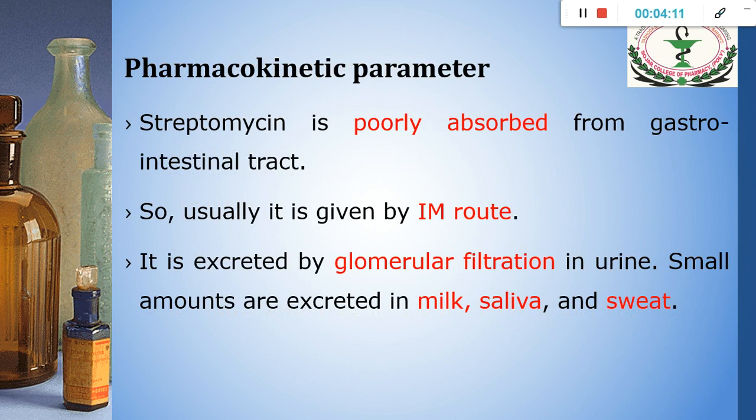Now pharmacokinetic parameter. The streptomycin is poorly absorbed from the GI tract. So mostly it is given by IM route, and the drug is excreted by glomerular filtration in urine. Also a small amount is excreted in milk, that is the milk of the mother, then saliva and sweat. And because the drug is excreted through saliva, there is a metallic taste in the patient who is on streptomycin regimen.